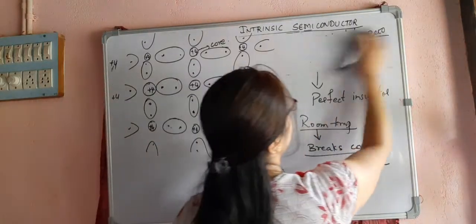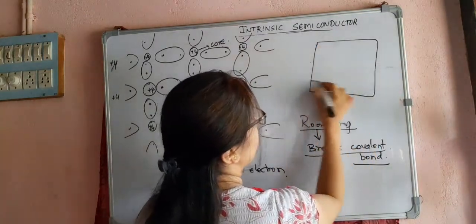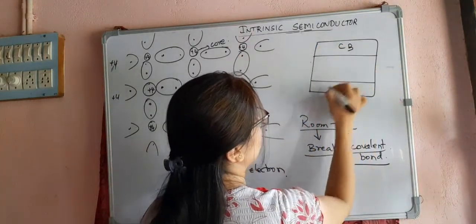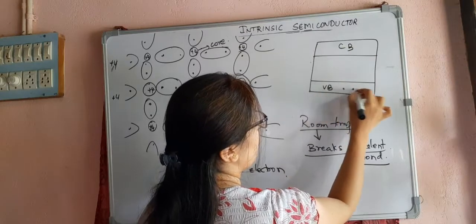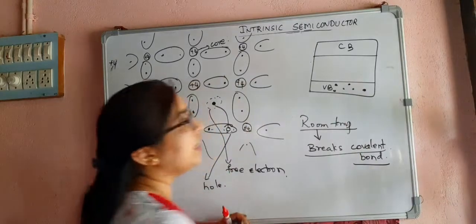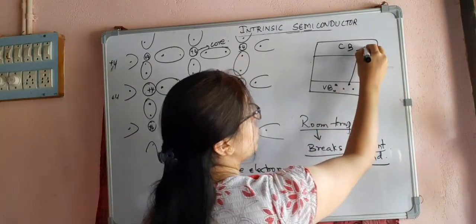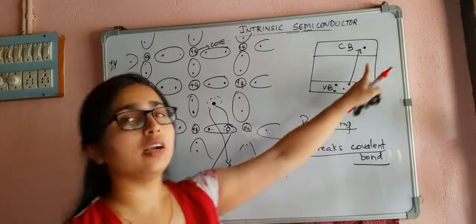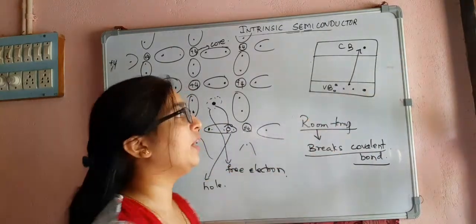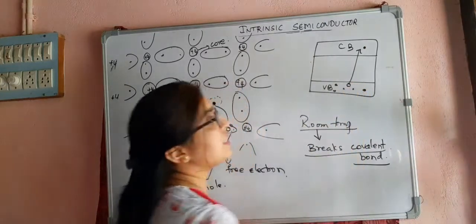If I consider the band diagram, if this is the conduction band and this is the valence band, we have electrons here in the valence band. But at room temperature, it breaks the covalent bonds. So the electron from the valence band now moves to the conduction band. But when it moves to this place, what happens? A vacant place is created.